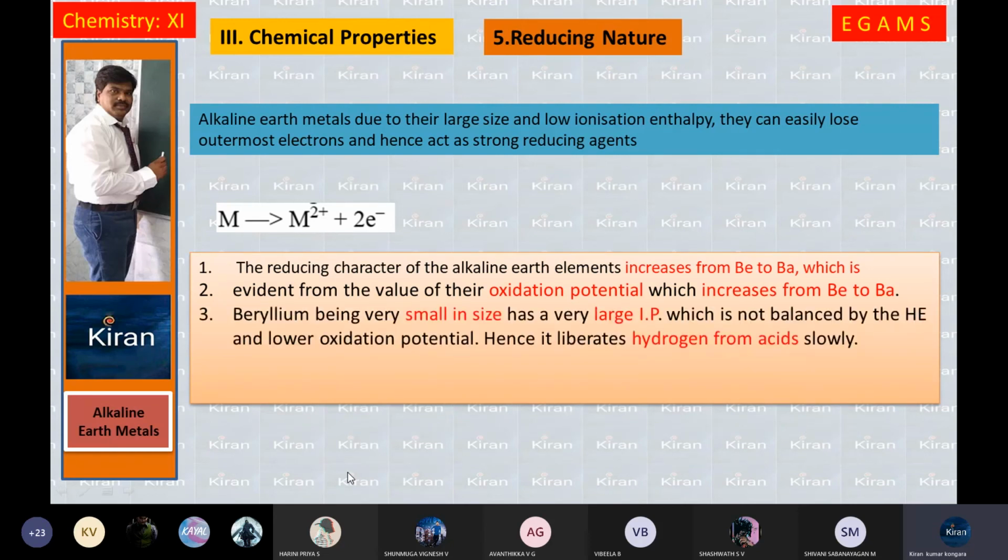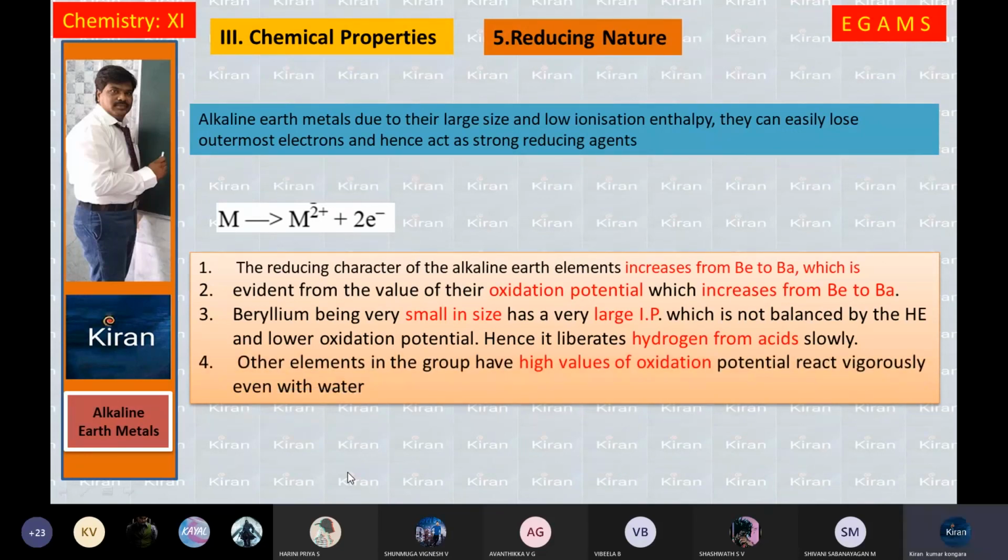Beryllium, being very small in size, has a very large ionization potential, which is not balanced by the hydration enthalpy, and has a lower oxidation potential. Hence, it liberates hydrogen from acid slowly. Other elements in this group, having high values of oxidation potential, react vigorously even with water.